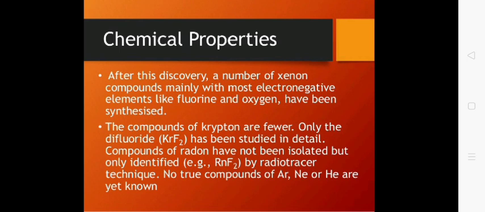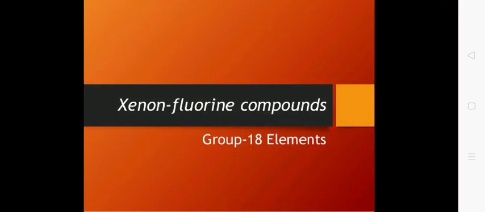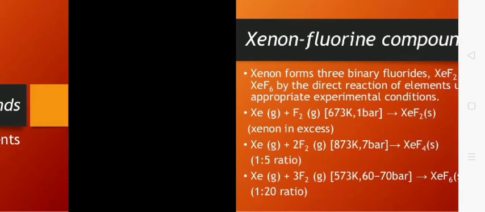After his discovery, many compounds of xenon were found, but all the compounds are with highly electronegative elements like fluorine and oxygen. Nowadays, a very few compounds of krypton are also known. Xenon fluorine compounds.